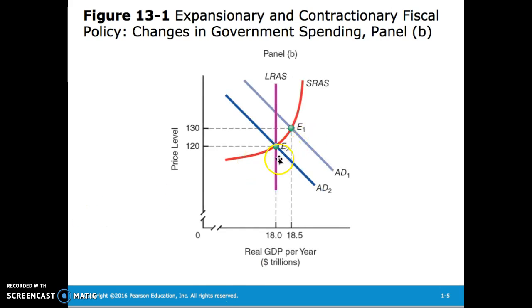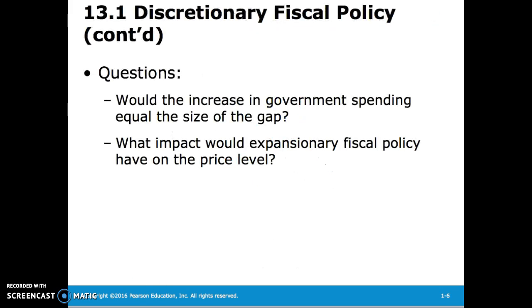Conversely, if we decrease the aggregate demand by decreasing expenditures, then the opposite happens. So, would the increase in government spending equal the size of the gap here? And what impact would expansionary fiscal policy have on the price level?